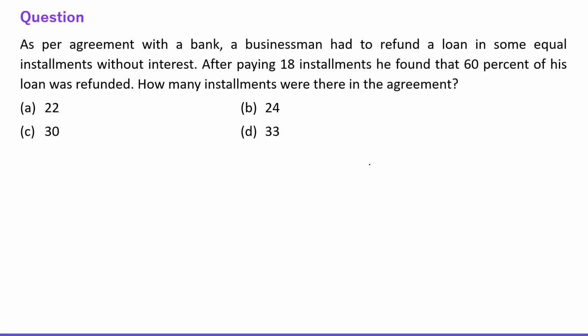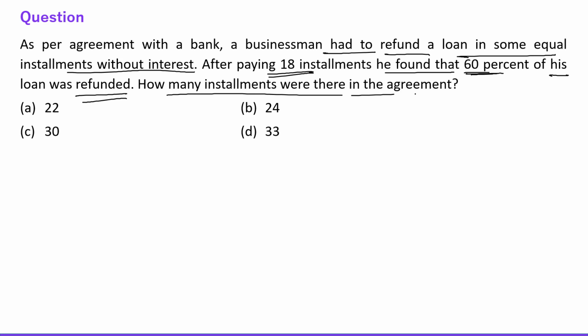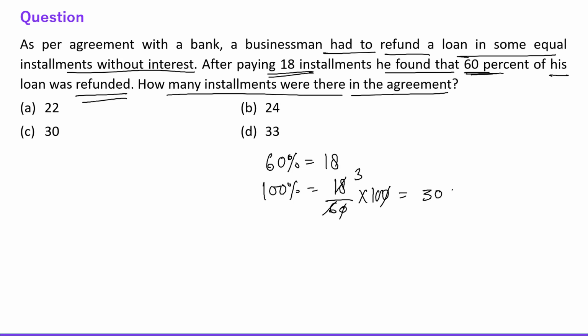Next question is, as per the agreement with the bank, a businessman had to refund a loan in some equal installments without interest. After paying 18 installments, he found that 60% of his loan was refunded. How many installments were there in his agreement? Okay, 60% is equal to 18, right? We need to find 100%. So 18 by 60 into 100. That's it, right? Okay, so 0 is cancelled. This is 3 and 3 into 10 is 30. 30 EMIs are totally needed.